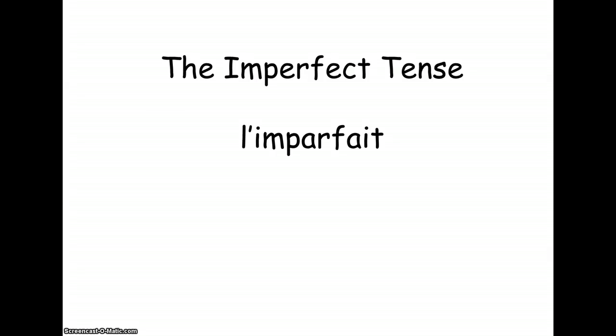Right, so today we're going to look at the imperfect tense in French. This is another past tense, and this is the thing that makes it difficult. You should have already looked at the perfect tense for describing completed events in the past. The imperfect tense is also used to describe events in the past, but there is a difference. And it is this difference that makes the imperfect tense difficult for English speakers.